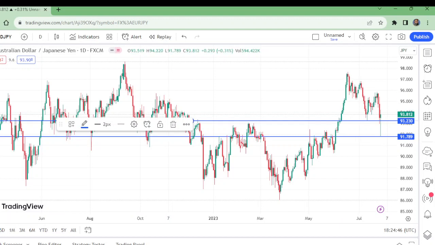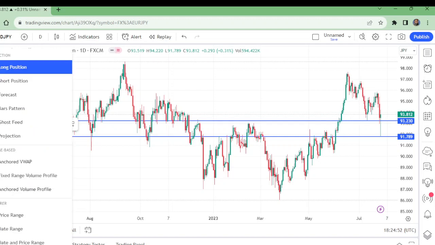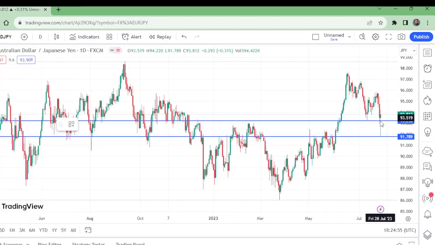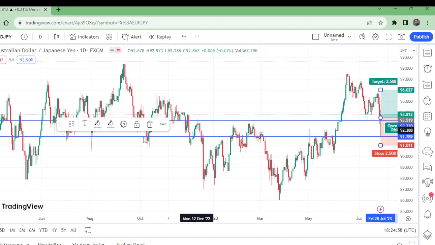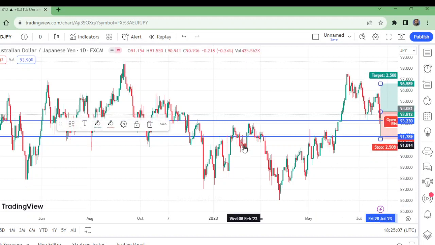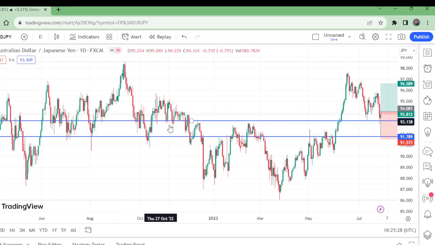Now let me put the long position here. This is the entry, and here is the stop loss. We have the entry at 93.2330 and stop loss below 91.789. Now let us move and watch the take profit options.